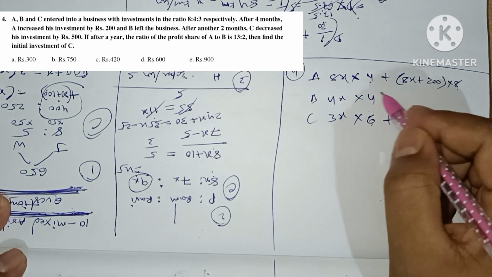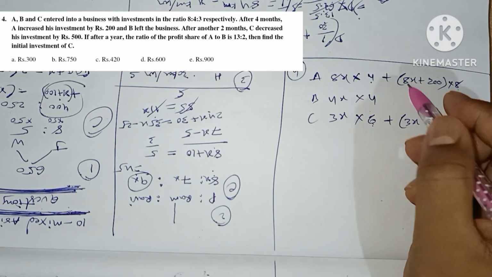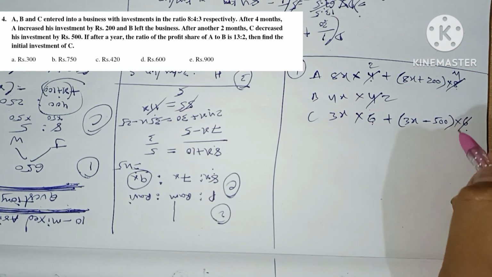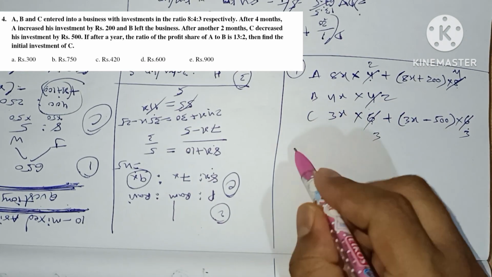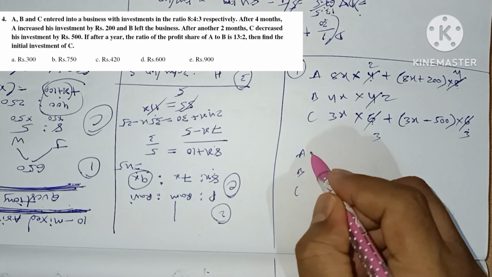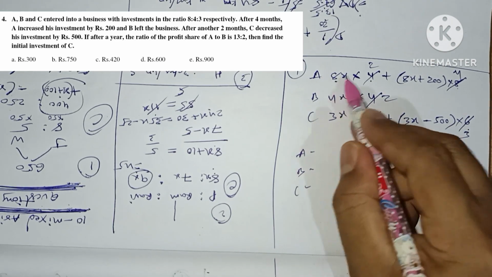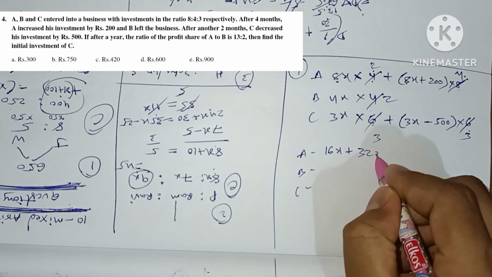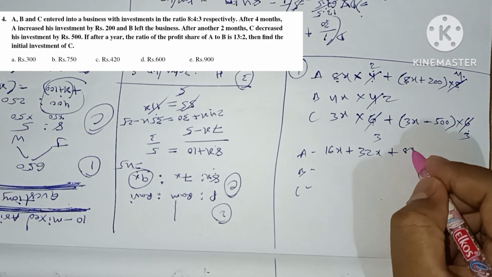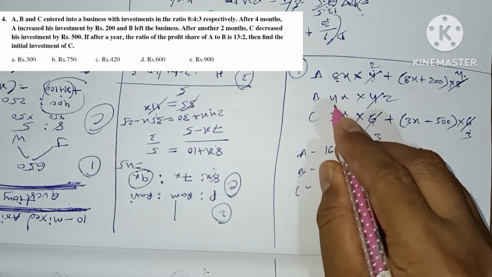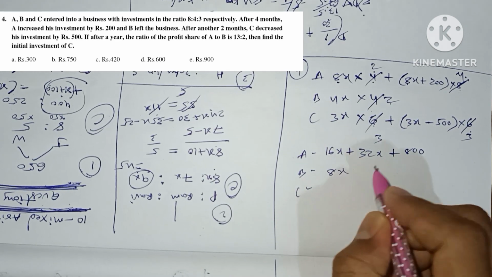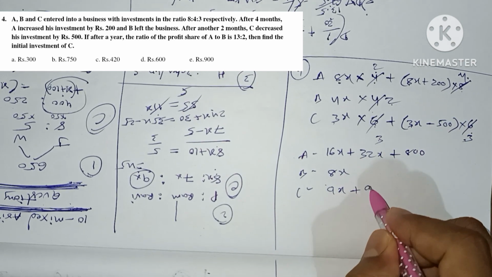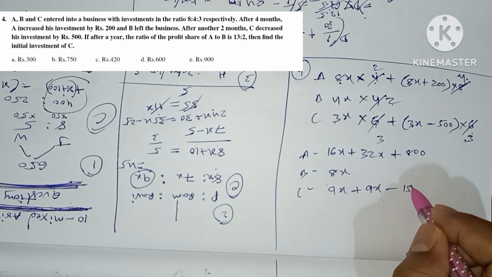So first we need to make the ratio. A, B, C are in the ratio: 8x for 4 months is 32x, plus 8x plus 200 for 8 months is 800. Then B is 4x for 4 months, and C is 3x plus 3x minus 500 for 6 months.